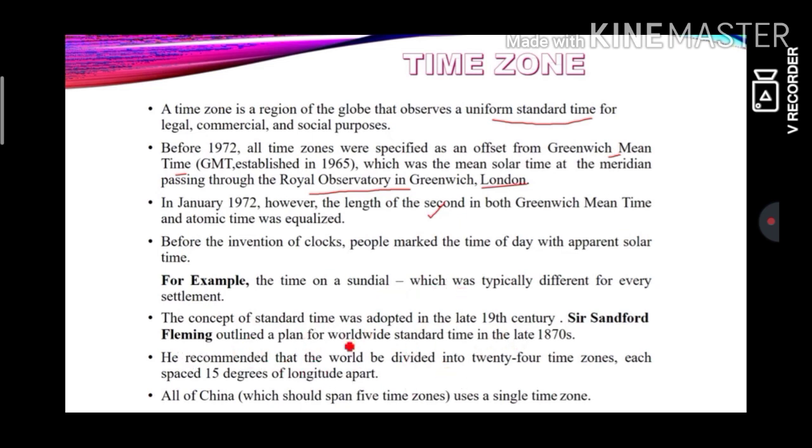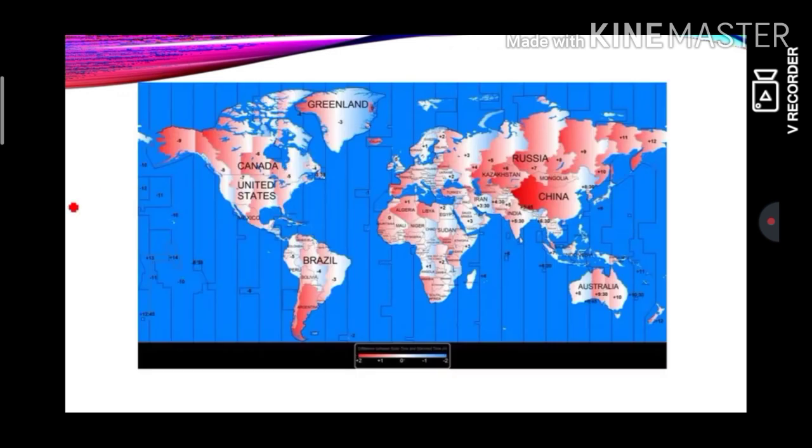Now, Sir Stanford Fleming is the one who recommended that the world be divided into 24 time zones, each spaced 15 degrees of longitude. Now you can see that here. You can see the time zone number also: +9, +11, +12. In India you can see +5:30. Pakistan you can see +5. After 0, if you go to this side, that is the western hemisphere, you will see minus.